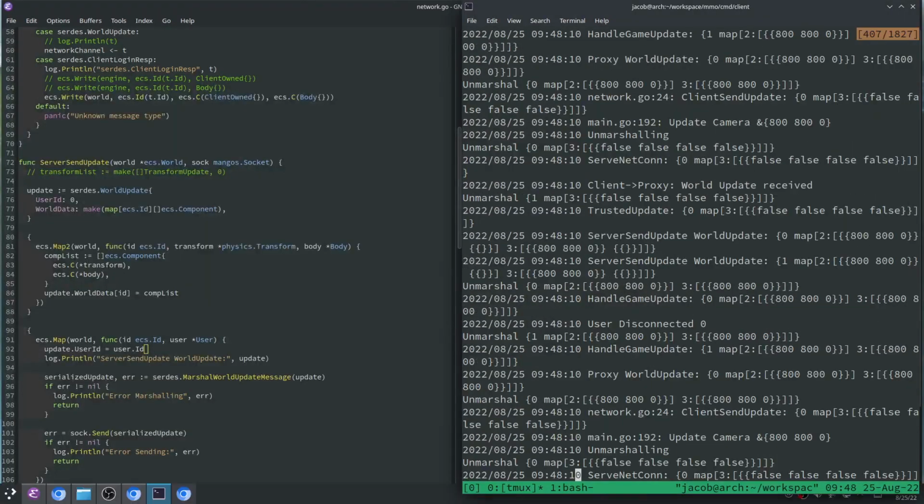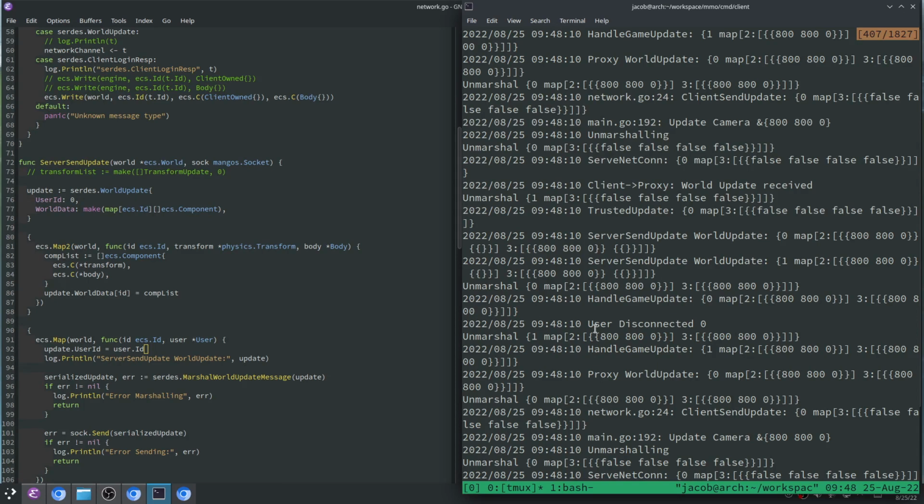Let's check it again. Server send update. Yep. So this one's going to ID 0. This one's going to ID 1. It looks good. What I'm doing with this one makes it really hard to understand, is that my printouts are all happening for 3 programs on the same thing.